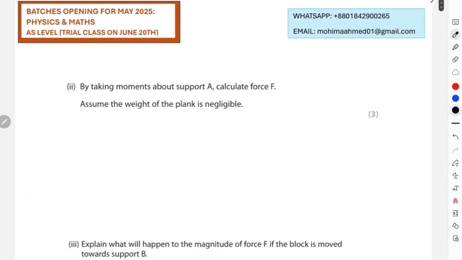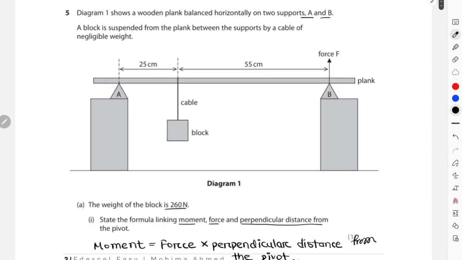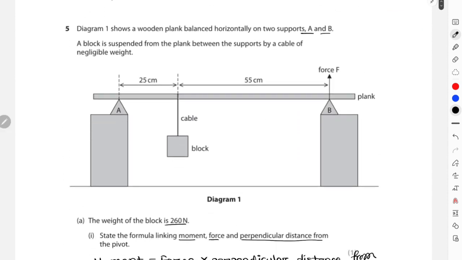And after this, it says that by taking moment from support A, you're going to take the pivot at support A, you have to calculate the unknown force, and we have to again assume that the plank does not have any weight itself. Again, we can see over here this cable is obviously going to provide a clockwise force, and this F newtons is going to provide an anti-clockwise force, and you're taking moment about this point. Another thing, all the distances are in centimeters, which obviously have to be converted into meters.